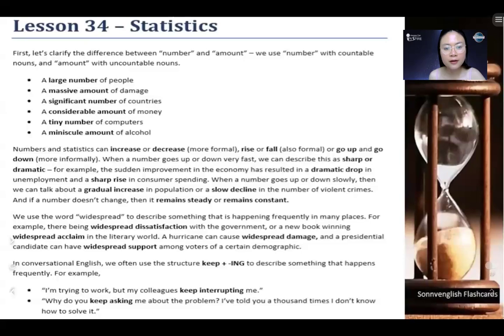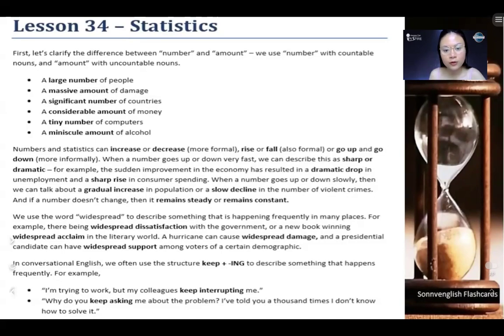A minuscule amount. A dramatic drop. A sharp rise. A gradual increase. A slow decline.